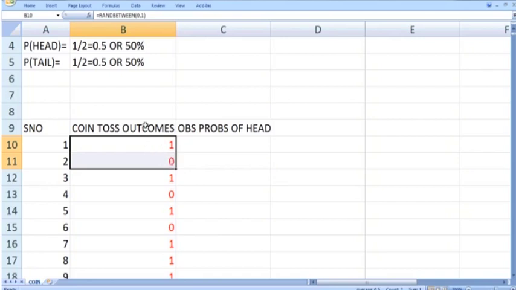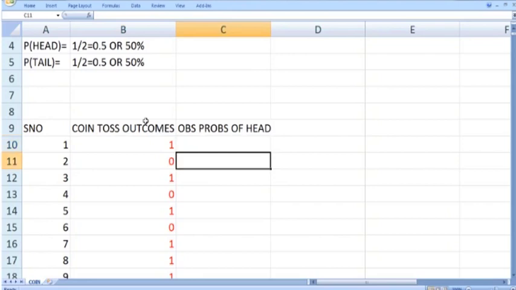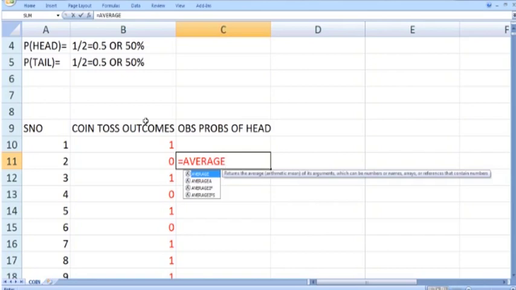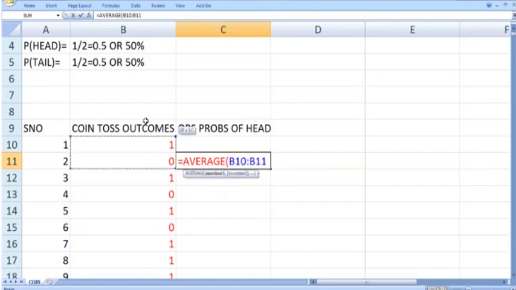Now the question is how we can calculate the number of heads, or the probability of getting head in 2 throws, by using an Excel built-in function. We can actually use the average function. What will average do? It will simply add up these 2 numbers, 1 plus 0, the answer is 1, which is the number of times the head appears, and divide by the total number of times the coin is tossed, which is 2 in this case.